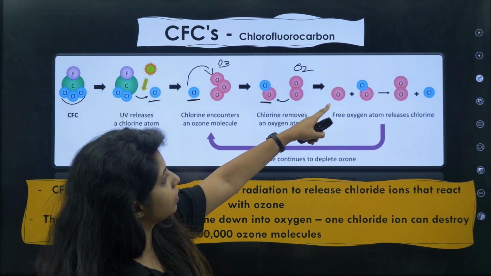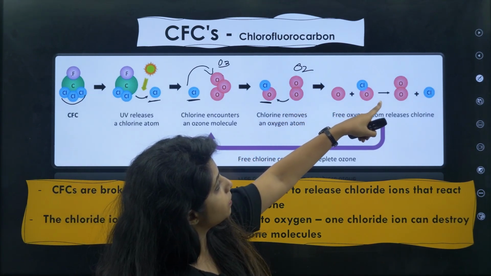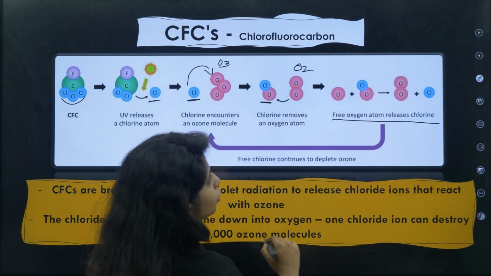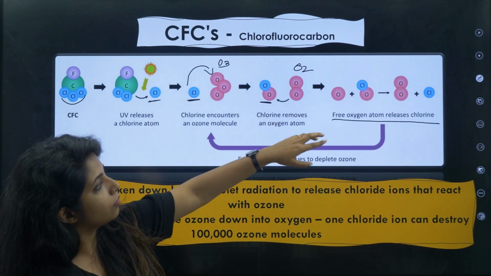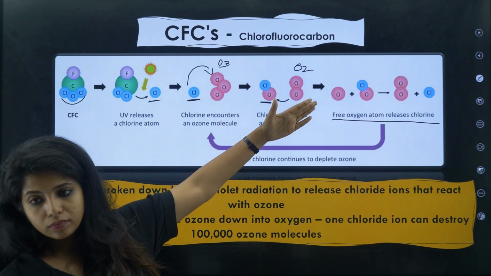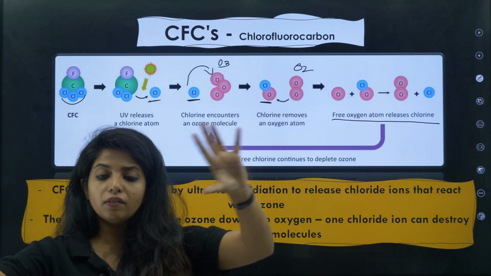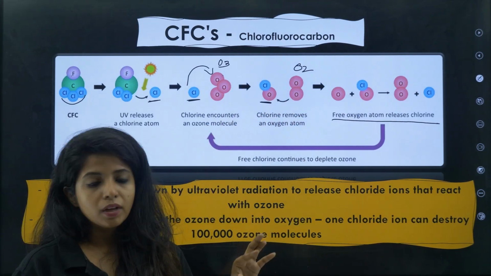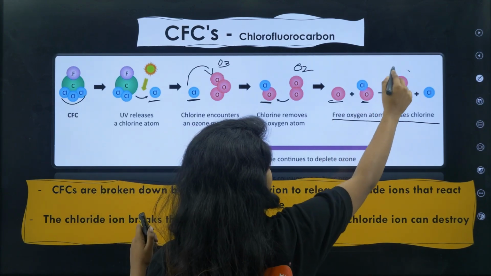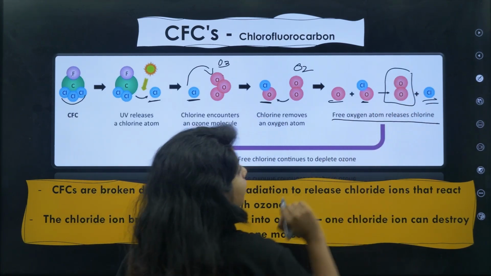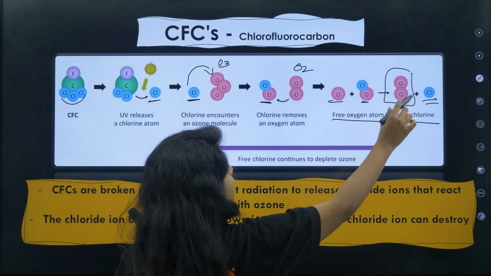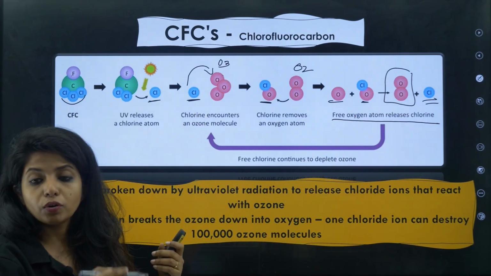Okay, now what do you have, children? Later on, similarly, they will do the same thing. Free oxygen atom releases chlorine. There will be another reaction, or at least there will be free oxygen atoms in our environment also. This free oxygen atom reacts with this, and what will happen? We will get oxygen molecules, and the chlorine is released again. This chlorine will again go on to react and keep on doing this again and again.